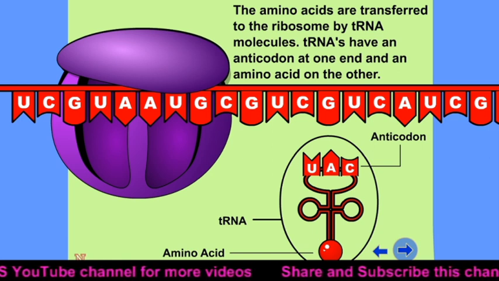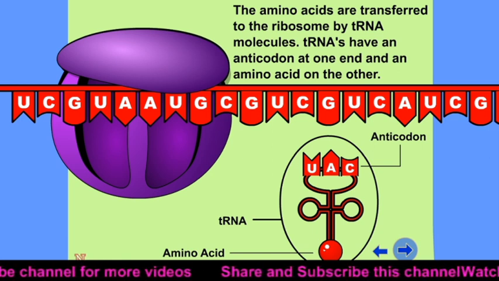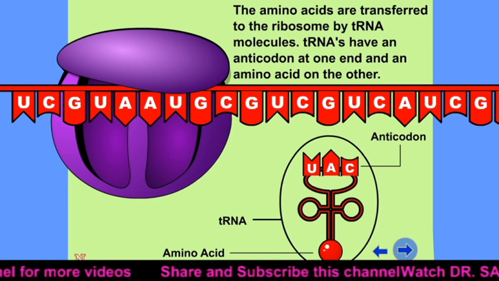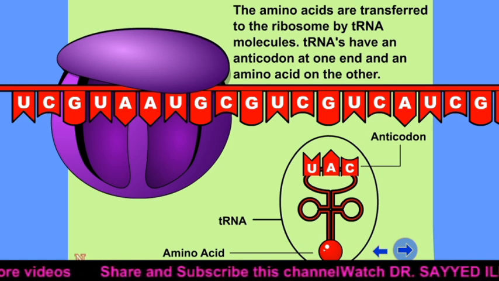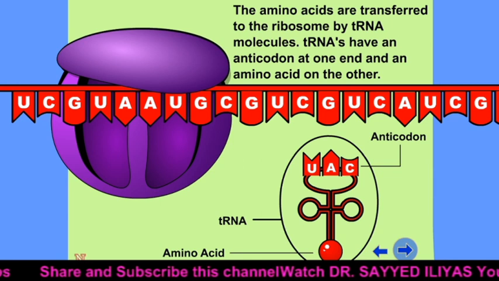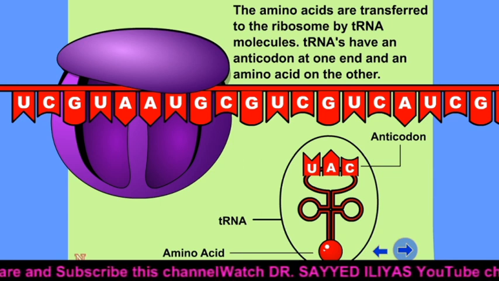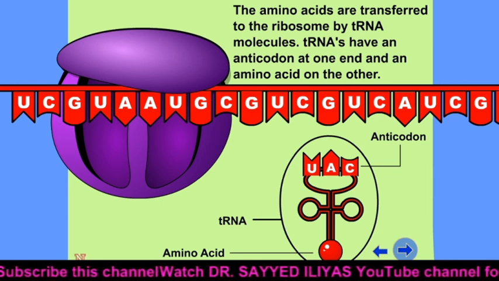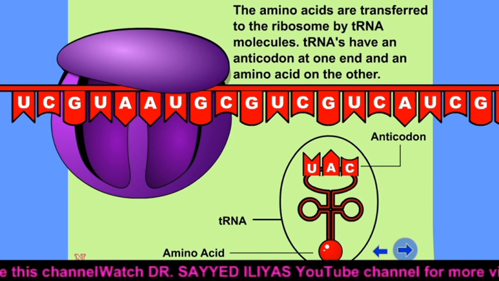Now see here, this is the tRNA. At one end it has an anticodon complementary to the initiation codon. Here AUG, so here UAC.